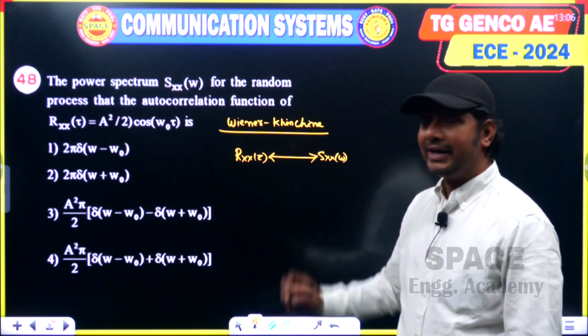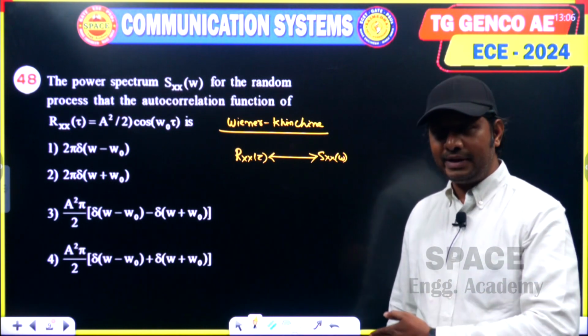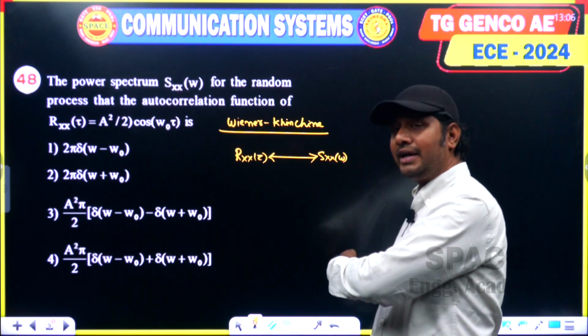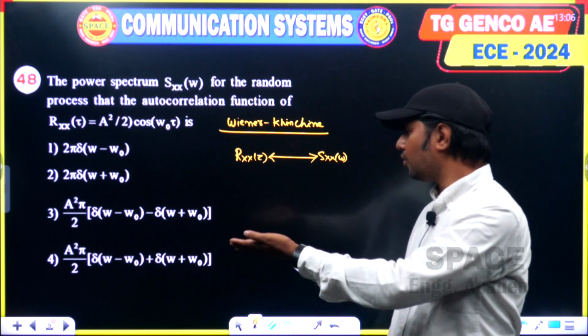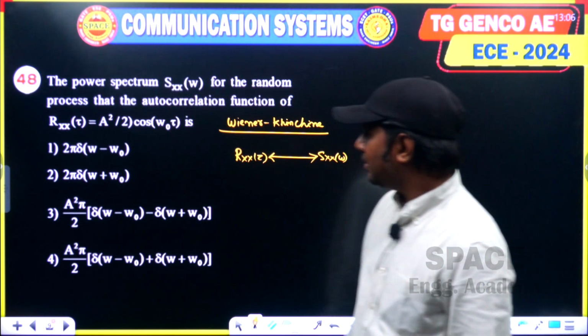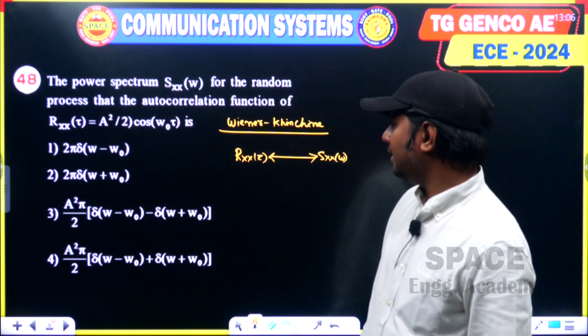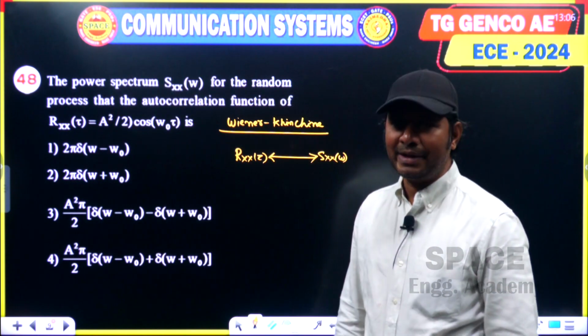Means the Fourier transform of autocorrelation gives power spectral density, or the inverse Fourier transform of power spectral density gives the autocorrelation function.